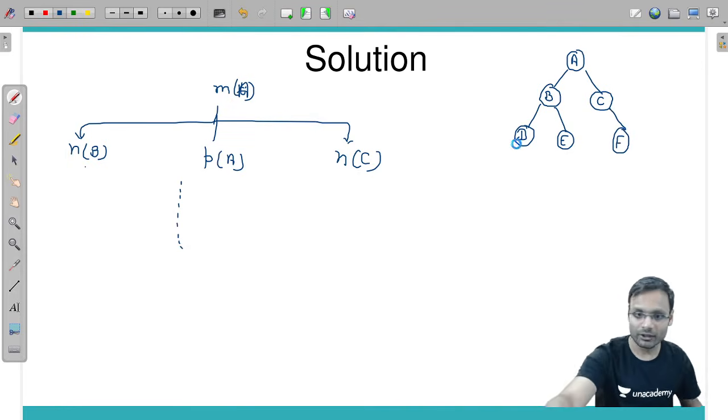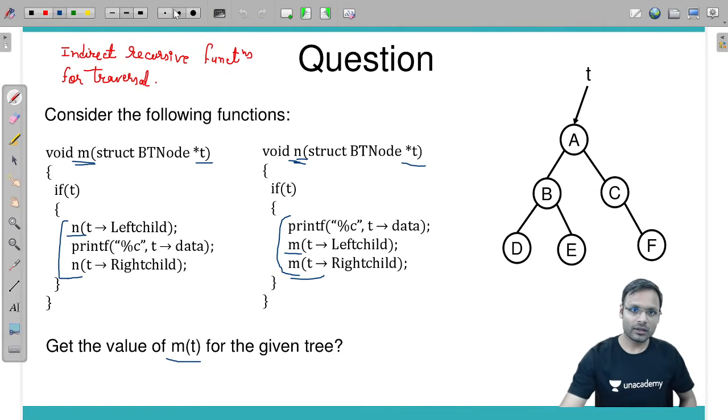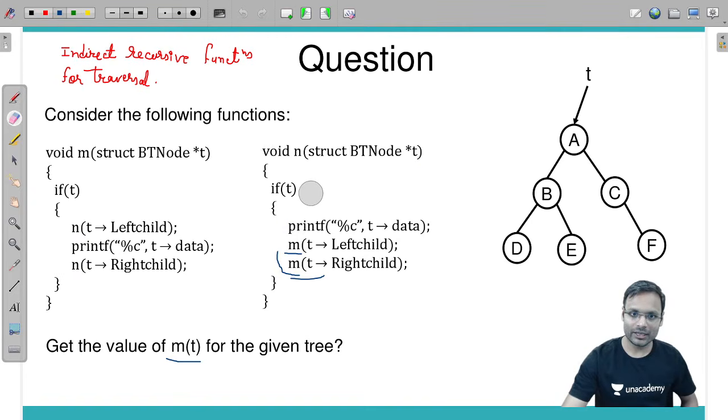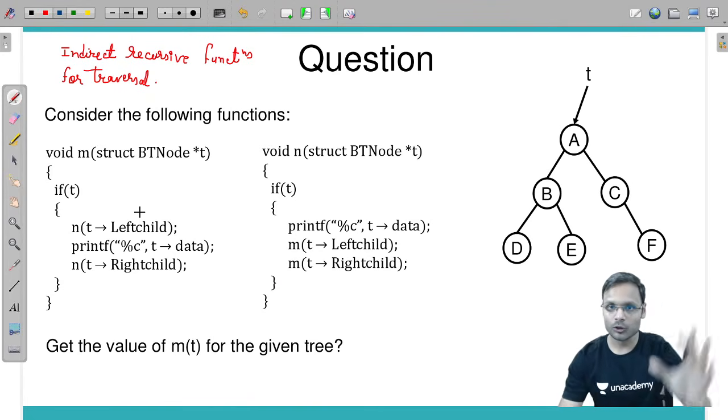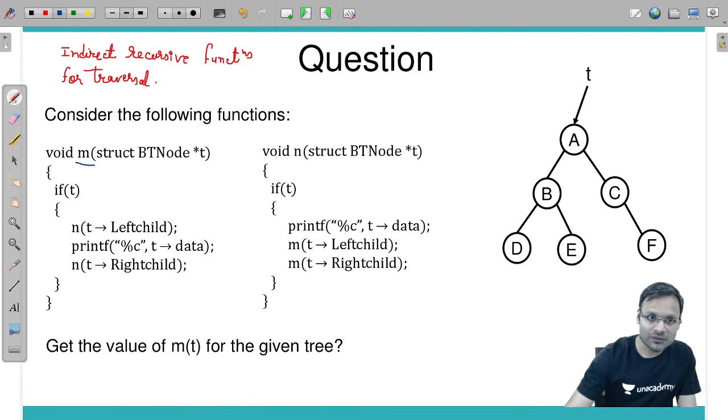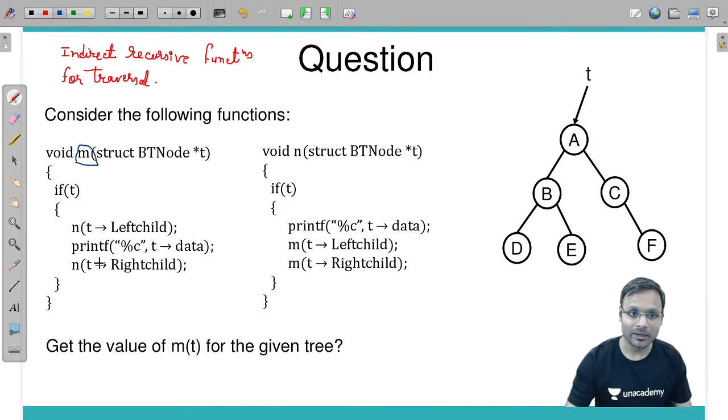This is the tree given. Look at this. First of all, if you are calling m function, right? M function is of what type? What type of traversal? In order, pre-order, post-order. You tell me. This function is of what type? In order, pre-order, post-order. You only tell me.